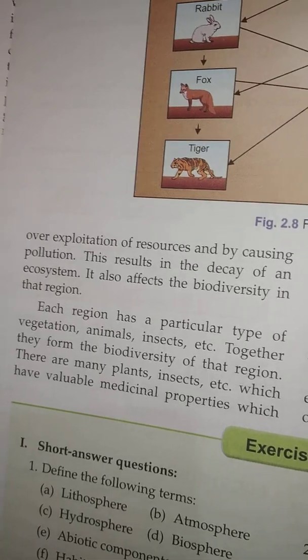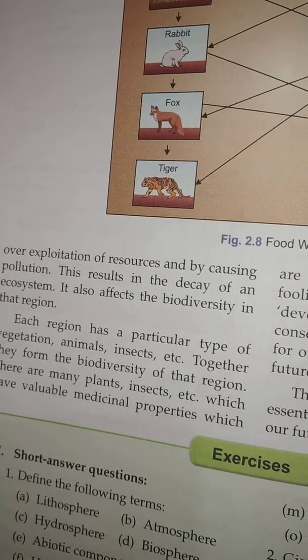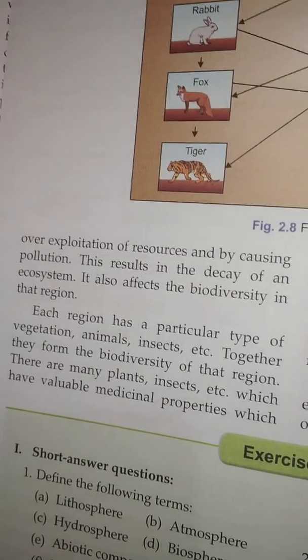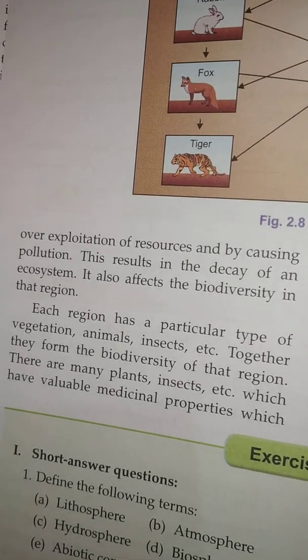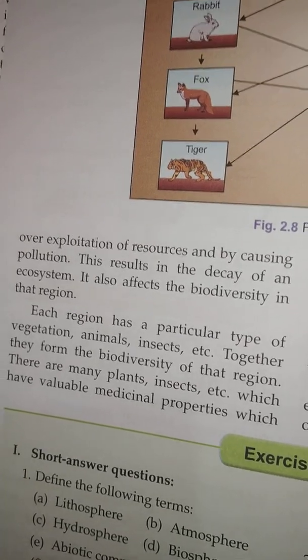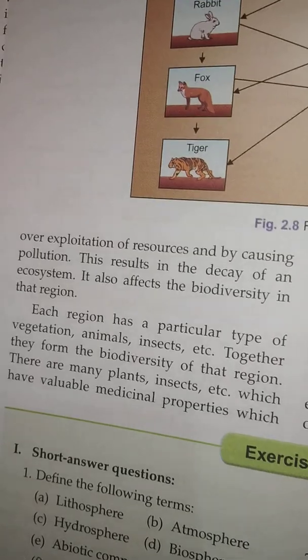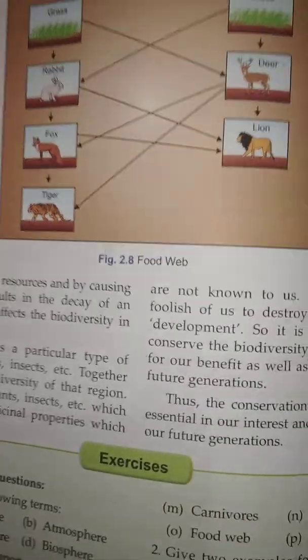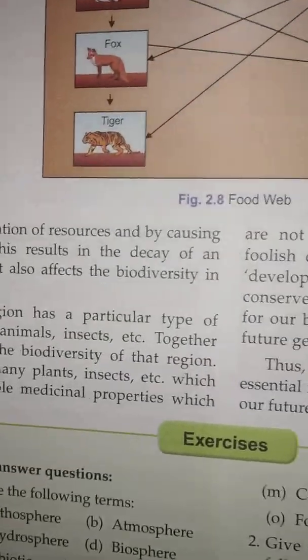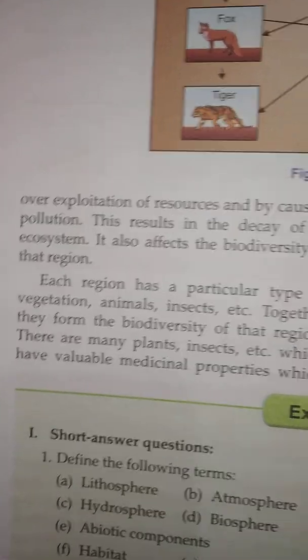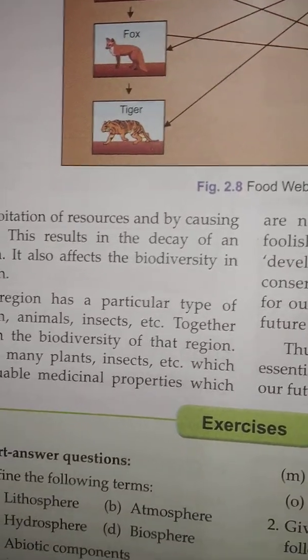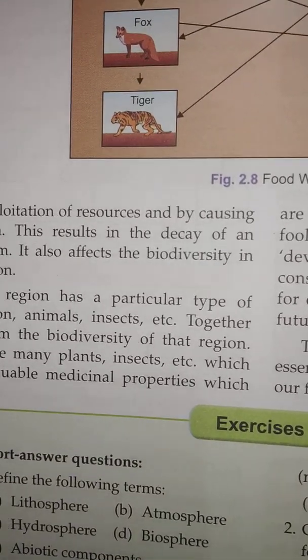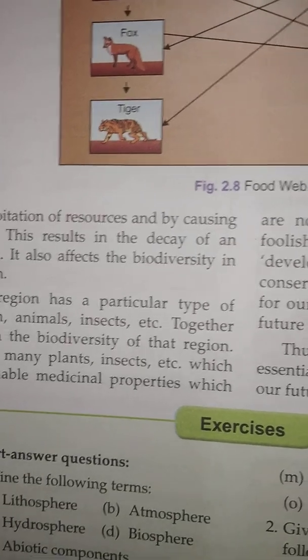Petroleum. Now that petroleum we are using more and more. The demand for petroleum is increasing day after day. So that is called over exploitation. And it causes what? Pollution. If we use more of that petroleum, more of that water, more of that land, that soil, then it will cause pollution.